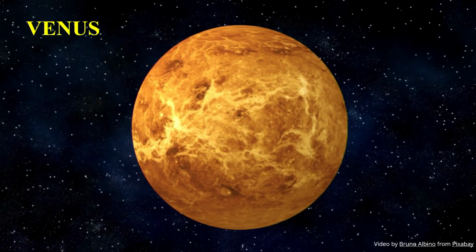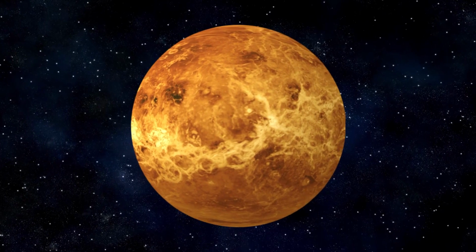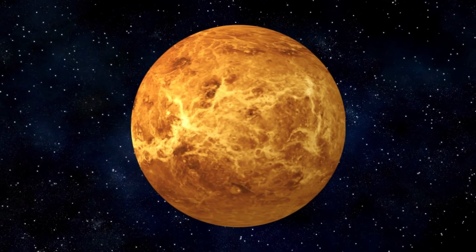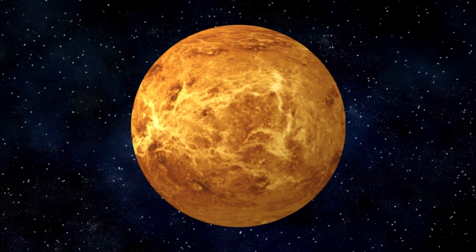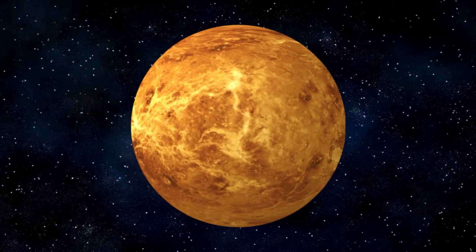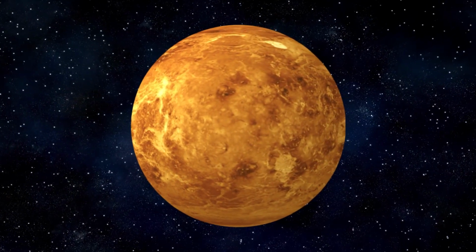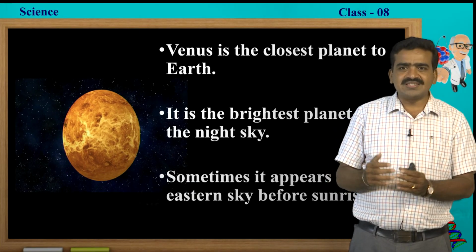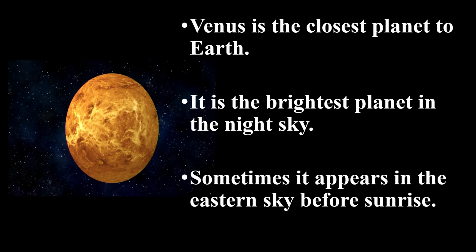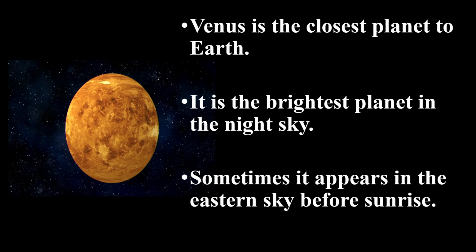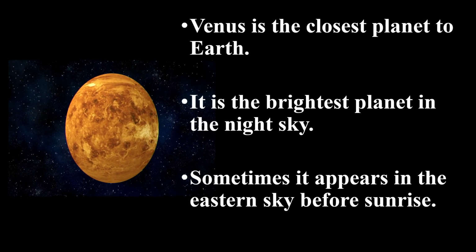After Mercury, we have Venus, the second nearest planet to the sun. The interesting fact about Venus is that it is the closest planet to the earth. It is the brightest planet in the night sky. We can identify it easily because of its brightness.